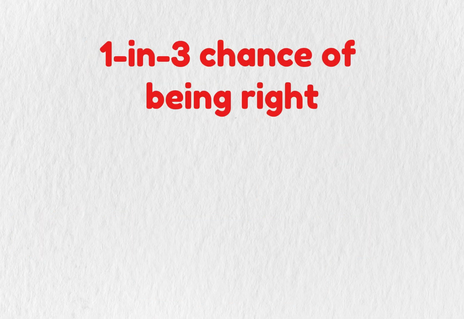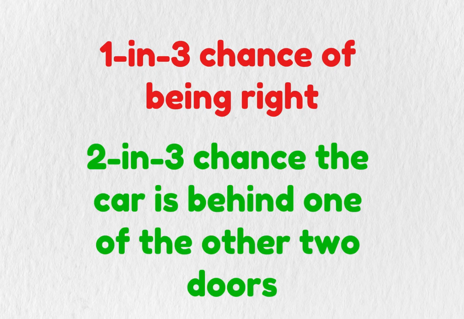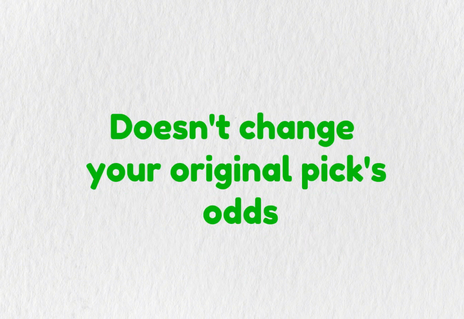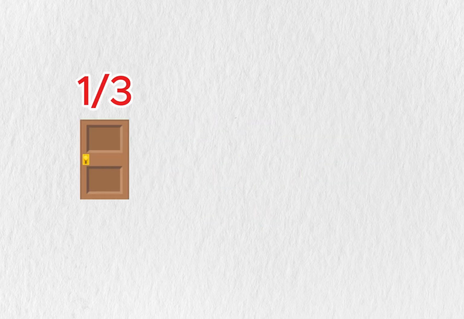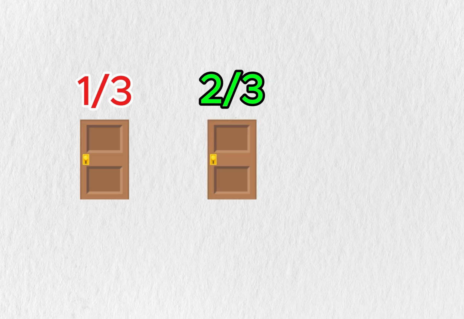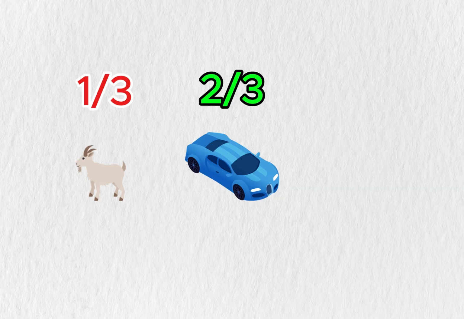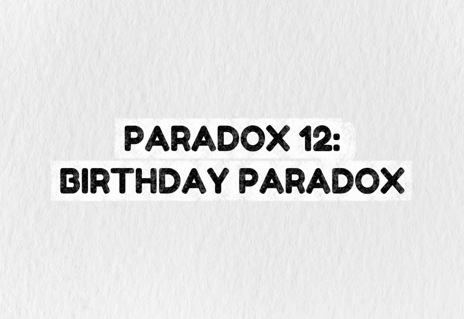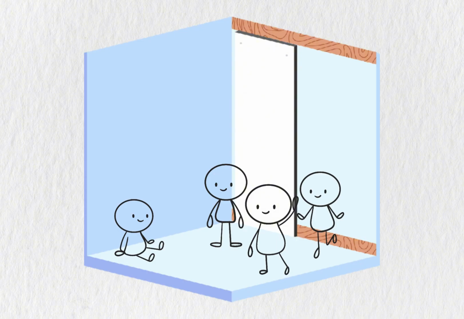Here's why. When you first picked, you had a 1 in 3 chance of being right. That means there's a 2 in 3 chance the car is behind one of the other 2 doors. The host's reveal doesn't change your original pick's odds. It's still 1/3. But now all that 2/3 probability is concentrated on the remaining door, so switching doubles your chances. Paradox 12, Birthday Paradox.